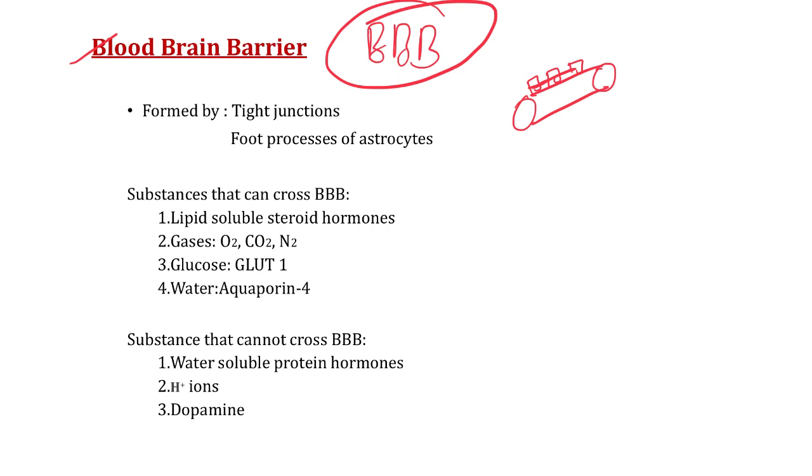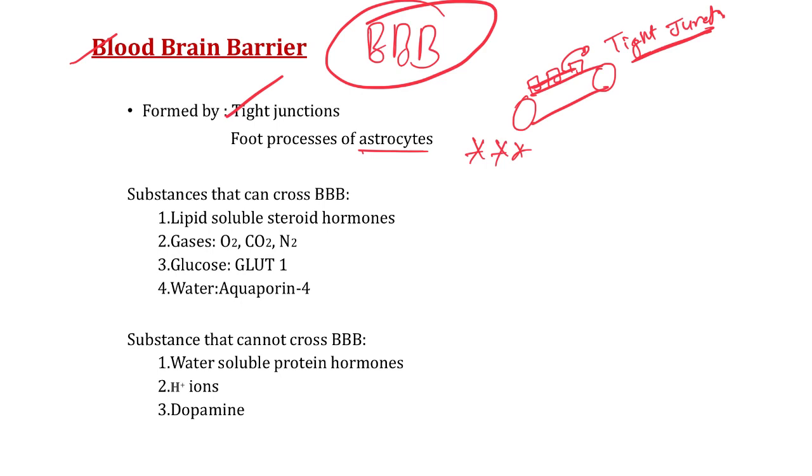What are those junctions, sir? Those junctions are tight junctions. So the first component that forms the blood-brain barrier is tight junctions. Now these tight junctions are further reinforced by some very important cells present in our brain, a star-shaped cell known as astrocytes.